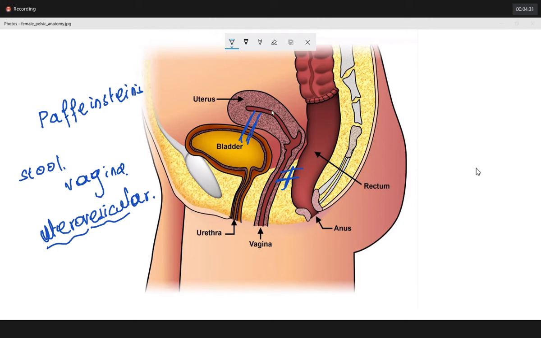What happens during menstruation? Menstrual blood will go into what? Urine. So during menstruation, the urine will also turn red in color. This is your uterovesical fistula. Clear everybody? This finishes completely the discussion of the topic, which is fistulas.